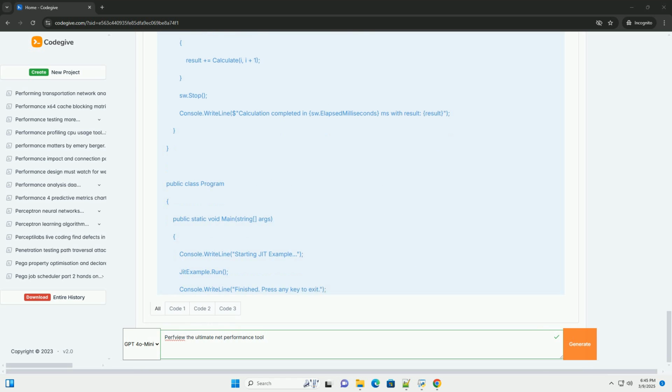CLR events: specifies the .NET CLR (Common Language Runtime) events to collect. The default options are generally sufficient for most scenarios. You can customize this to focus on specific aspects like GC, JIT, or exceptions. .NET symbols: specifies whether to collect .NET symbols (PDB files).